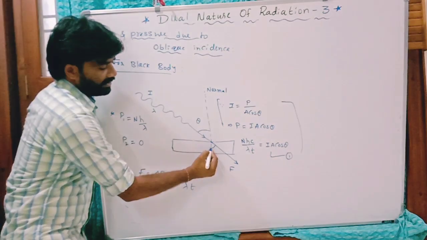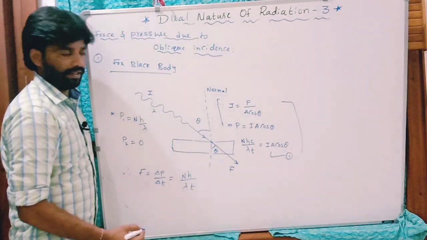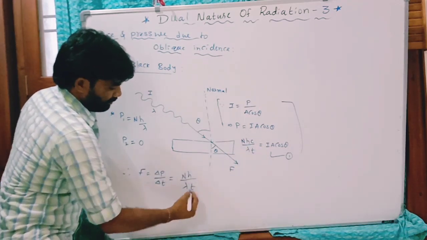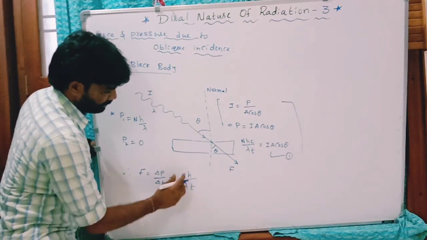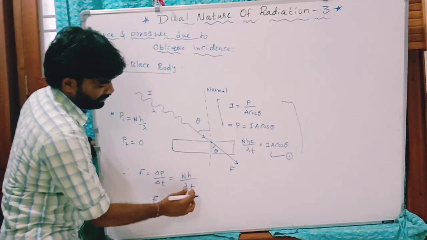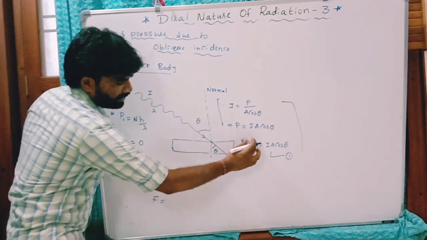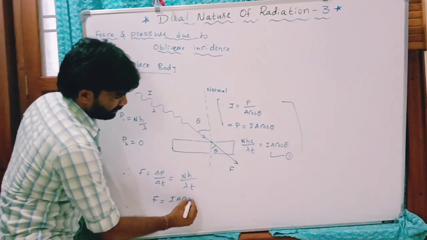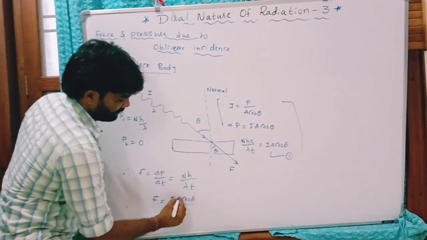If it is theta, this is also theta. Now from equation 1, you can write this force, nh by lambda t. Write c on this side, and you will have IA cos theta by c.